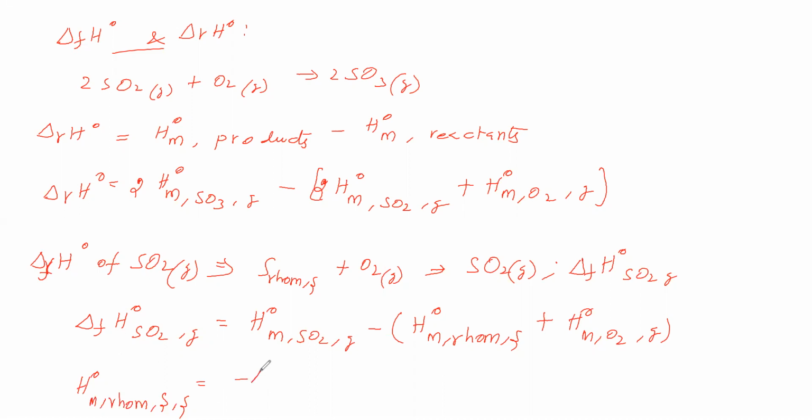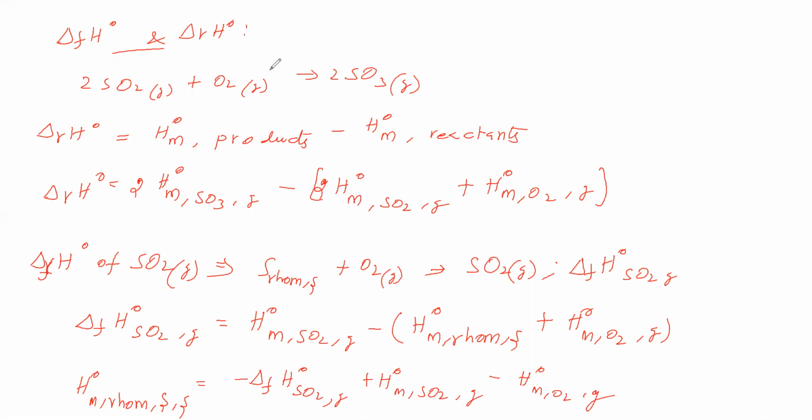Therefore, minus the standard enthalpy of formation of sulfur dioxide gas, then plus the standard molar enthalpy of sulfur dioxide gas, minus the standard molar enthalpy of O2 gas. Okay, so we got the standard molar enthalpy of rhombic sulfur in terms of the standard enthalpy of formation of sulfur dioxide gas. This value we have to substitute in this place.